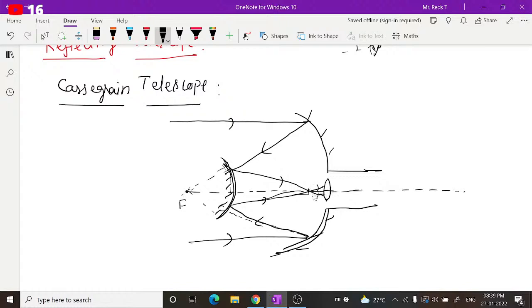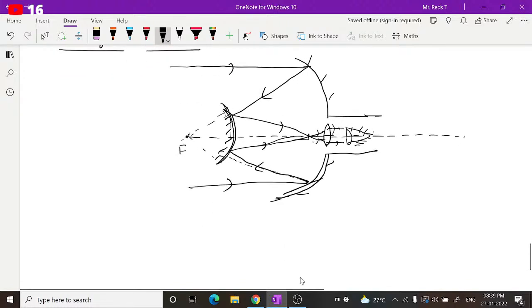If the light rays are coming from the focus of this, they will pass parallelly, and the image of the object at infinity will form here. This image will be observed with the eye, a clear image without aberrations. This is the brief ray diagram of the Cassegrain telescope.